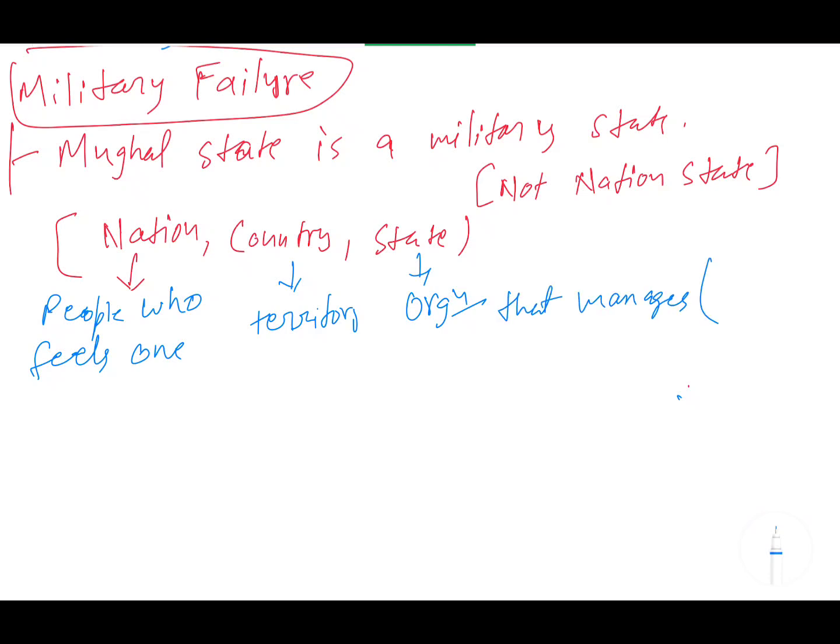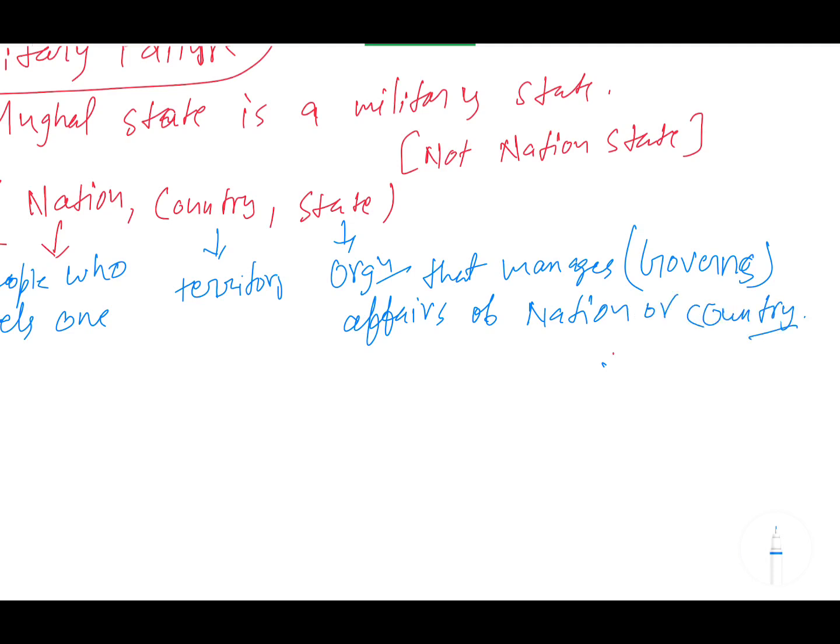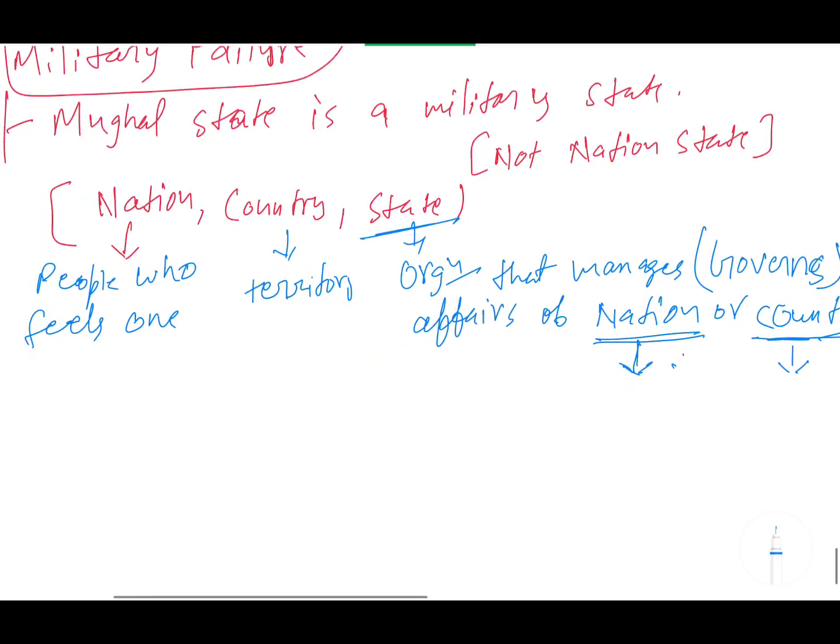manages, or in the government term you can write that governs, affairs of nation or country. So how does the state, the organization, manage the affairs of the nation? Nation means people, so they take care of the welfare of the people, and in managing the country, they take care of the country's sovereignty, they take care of the security of the territory. So the state, the organization, manages the nation as well as the country. It is clear.